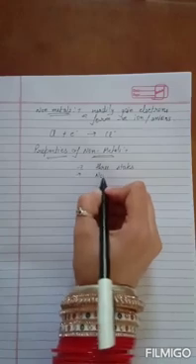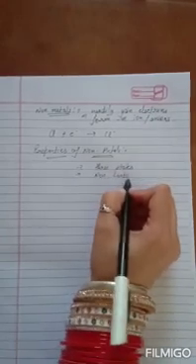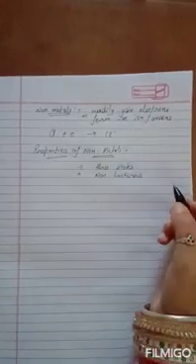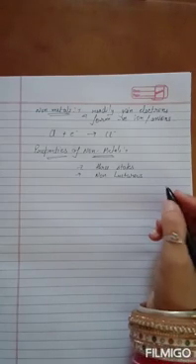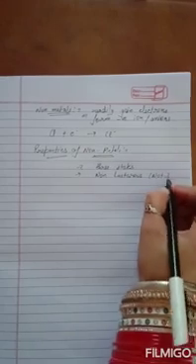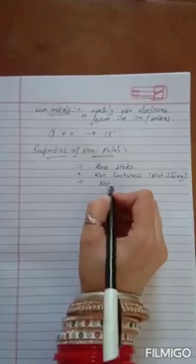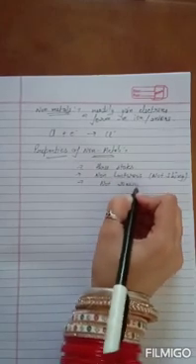Next, they are non-lustrous. The properties are actually opposite to those of the metals. That means they are not shiny. And next, they are not sonorous, which means they will not produce any kind of sound.